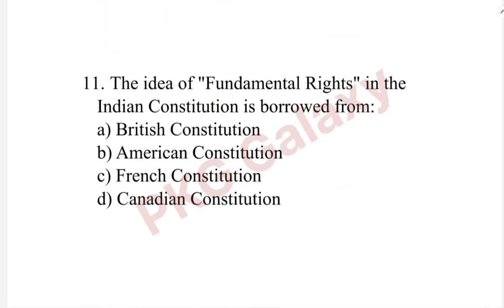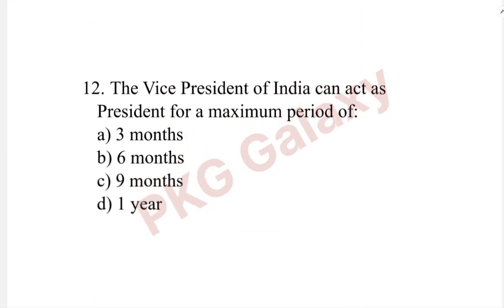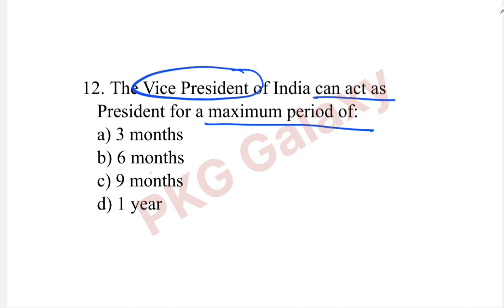Next question. The idea of a fundamental rights in the Indian Constitution is borrowed from. The correct answer is option B, American Constitution. Remember, fundamental rights are borrowed from the American Constitution. Next question. The Vice President of India can act as a president for maximum period of. The correct answer is option B, 6 months. Vice President can act as a president for maximum of 6 months.